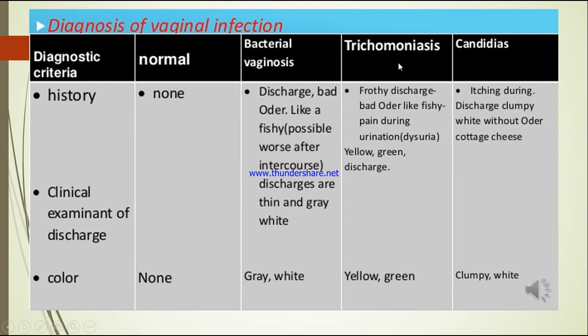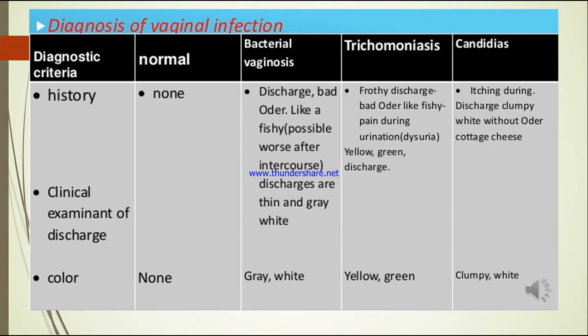Then in trichomoniasis, there is frothy discharge, bad odor like a fishy smell, then pain while urinating, that is dysuria, and the discharge is yellow-green in color. And in candidiasis, there will be itching during discharge, clumpy white without odor, and it is like cottage cheese. So it's cheesy, thick cheese.